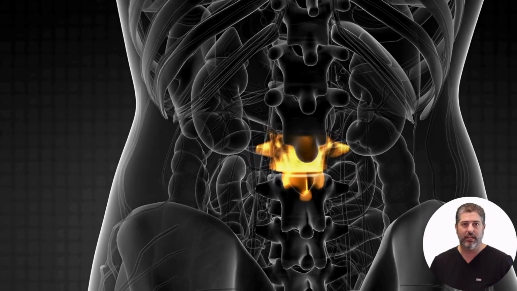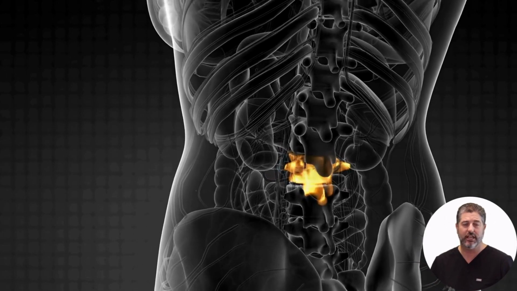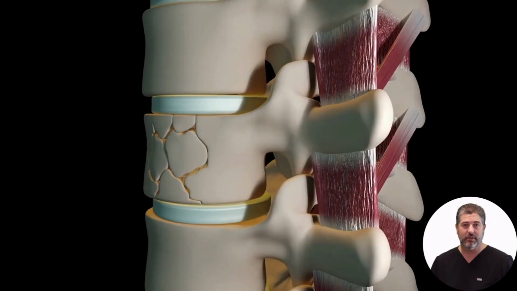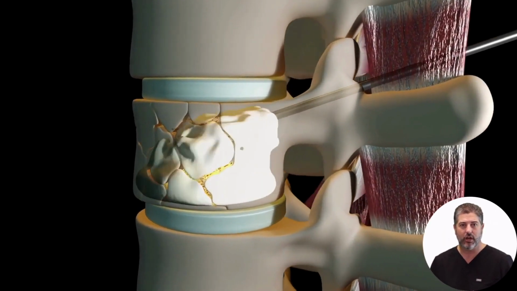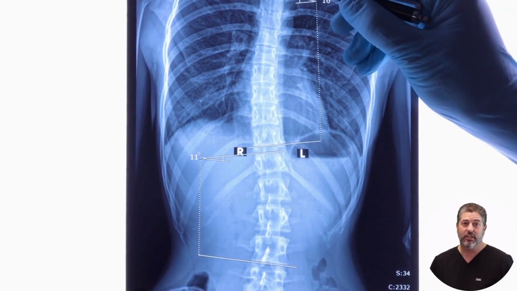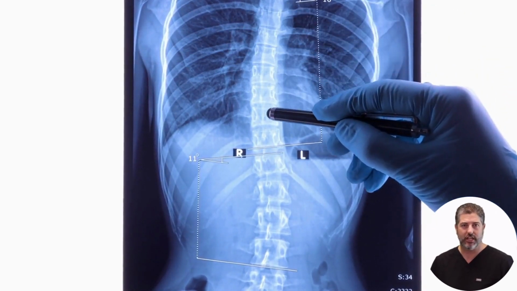What is vertebroplasty? Vertebroplasty is a minimally invasive procedure that stabilizes compression fractures in the spine. During the procedure, a special cement mixture is injected through a hollow needle into the fractured vertebra. It is primarily used to treat osteoporotic spinal compression fractures.